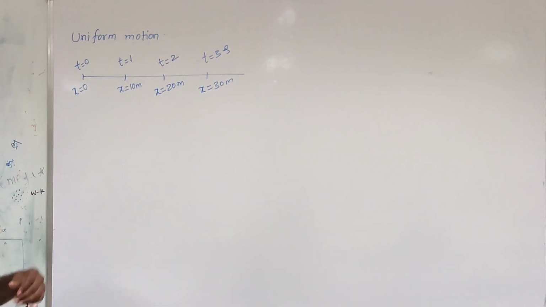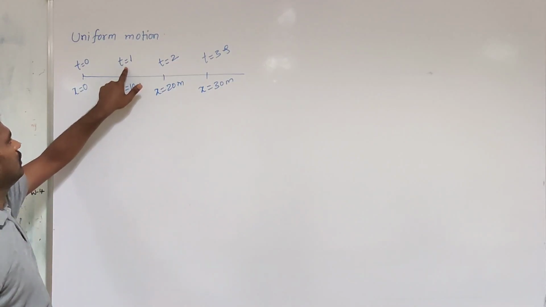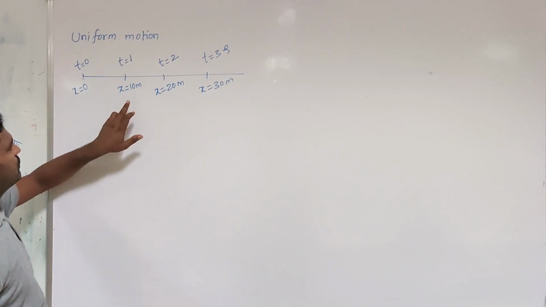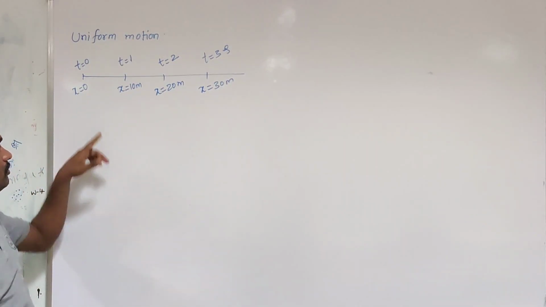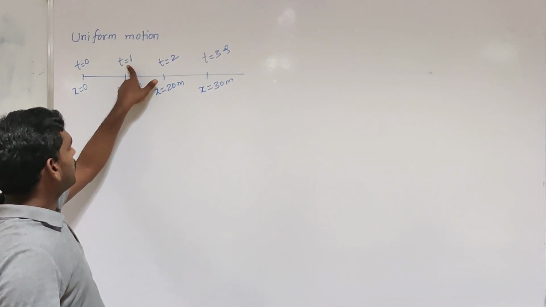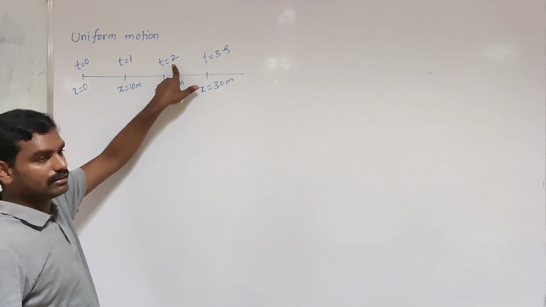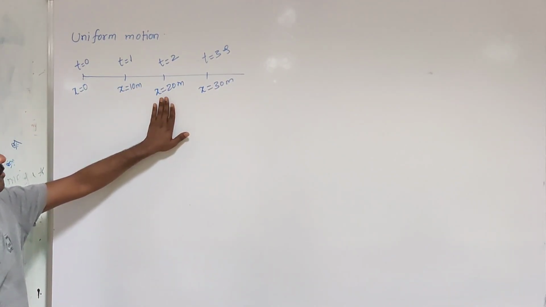Here, in the time interval of 1 second, from 0 to 1 seconds, the displacement is 10 meters minus 0 meters. Distance traveled is how much? 10 meters. In the next time interval of 1 second, from 1 second to 2 seconds, again the distance traveled is 10 meters.